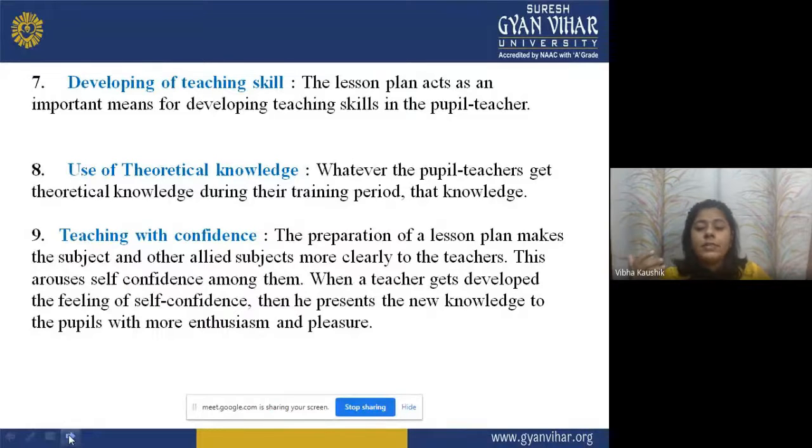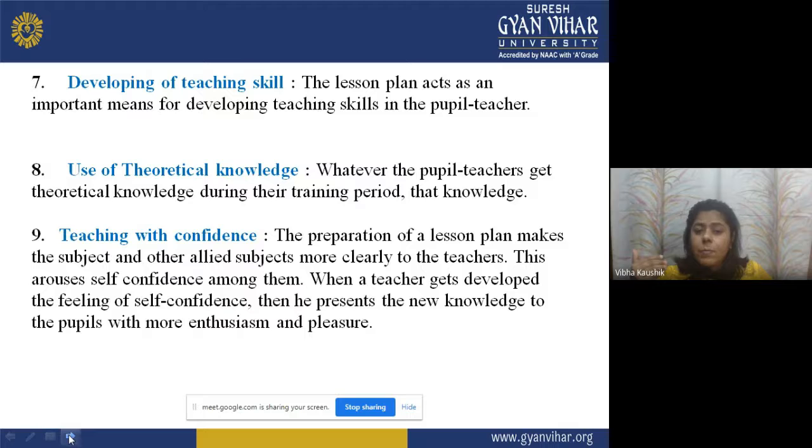The preparation of the lesson plan makes the teacher confident during the teaching learning process. The preparation of a lesson plan makes the subject and other allied subjects clearer to the teachers, meaning the teacher will have full knowledge about the subjects and the allied subjects. This arouses self-confidence among them. When a teacher gets a feeling of self-confidence, he presents the new knowledge to the students with more enthusiasm and pleasure.